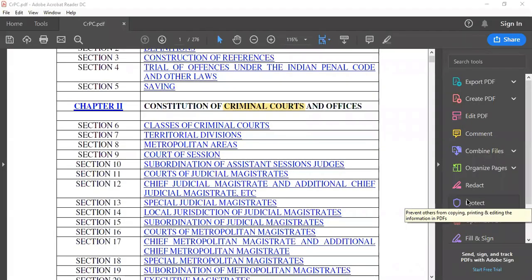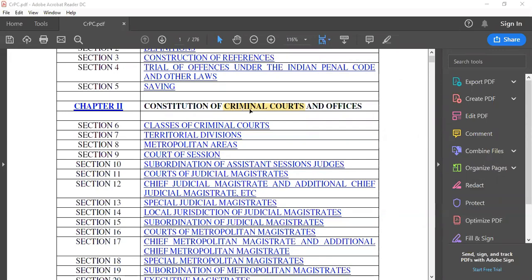Hi everyone. In today's video, we'll discuss functionaries of the Criminal Procedure Code. That is, the functionaries which we find under the Criminal Procedure Code are provided to uphold the procedural aspect laid down under the CrPC. So we have 5 essential functionaries under the code, starting with first the criminal court itself.